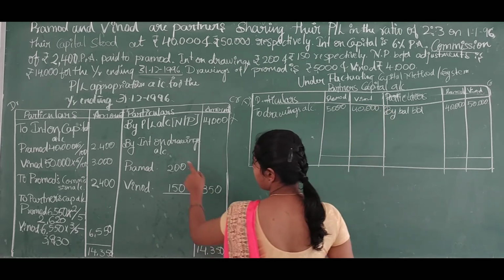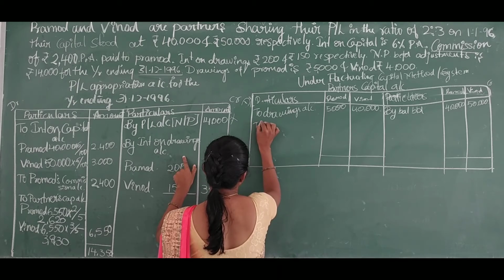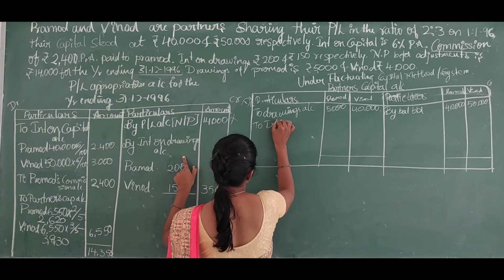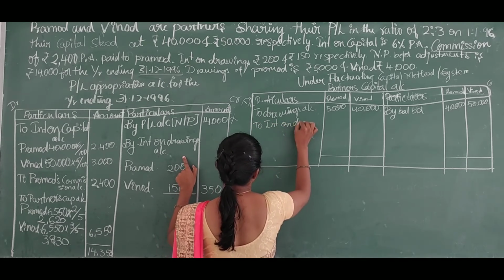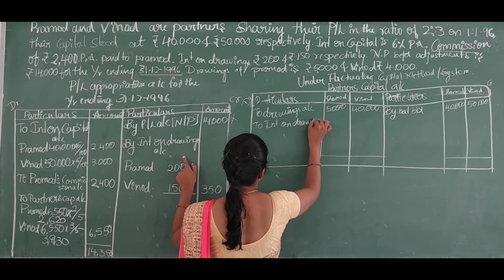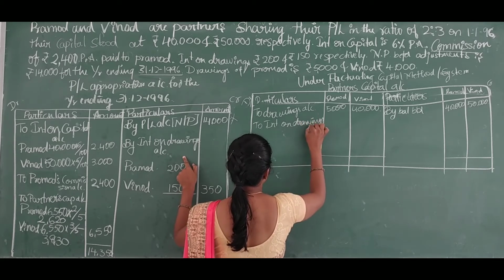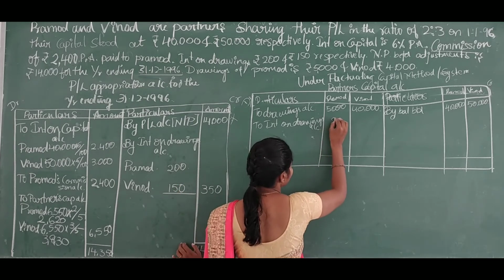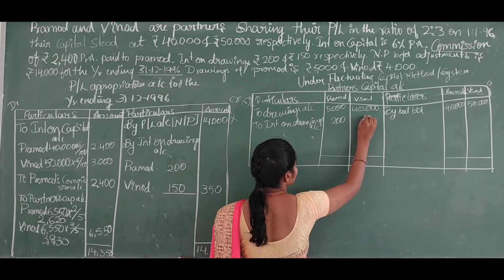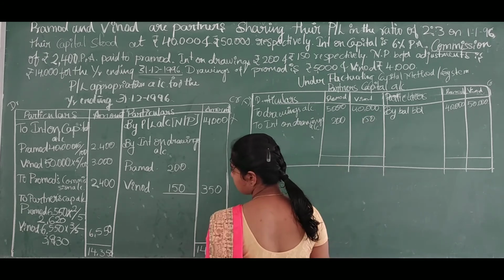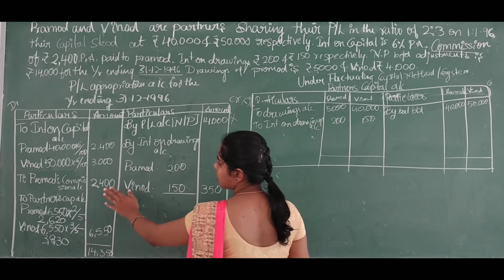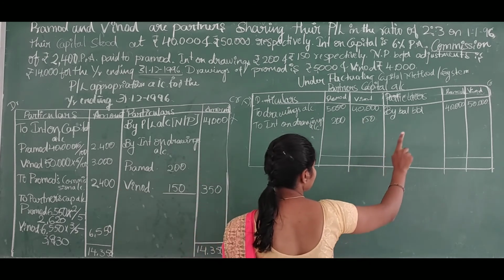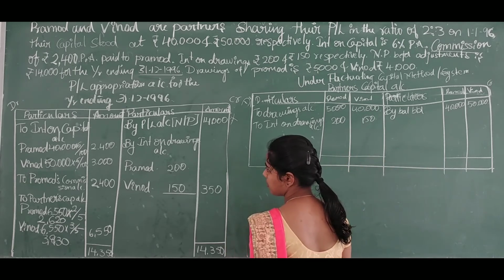Then interest on drawings is here. So interest on drawings account amount is 200 and 150. Then this debit side entries will be transferred in the credit side of partners capital account.